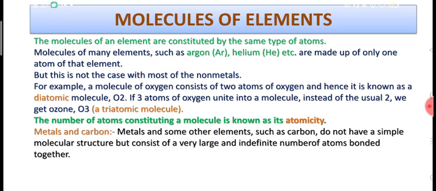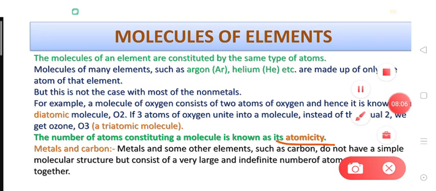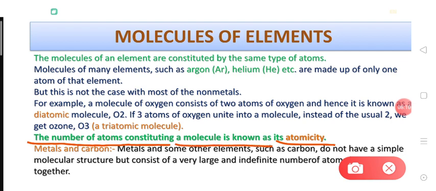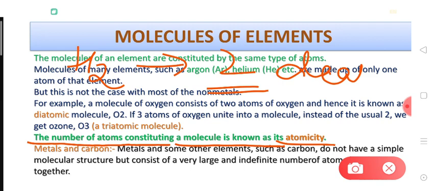Dear students, there is a term known as atomicity. What is atomicity? The number of atoms constituting a molecule is known as atomicity. For example, the atomicity of a hydrogen molecule is 2, and this is called a diatomic molecule.